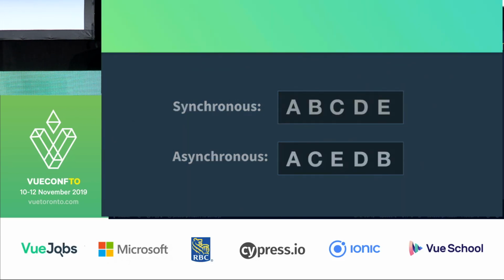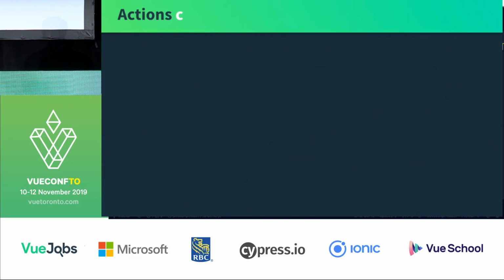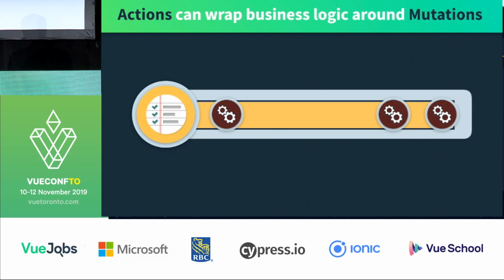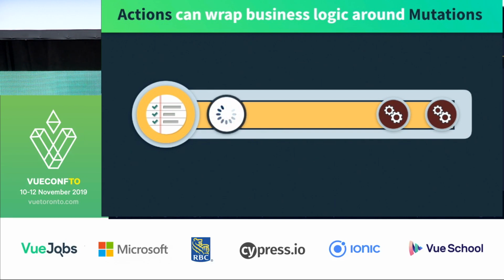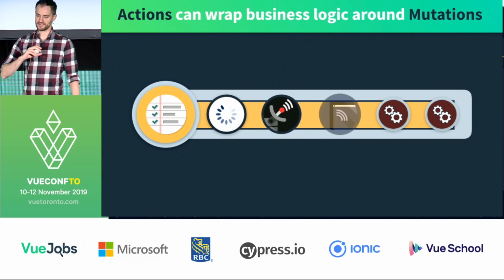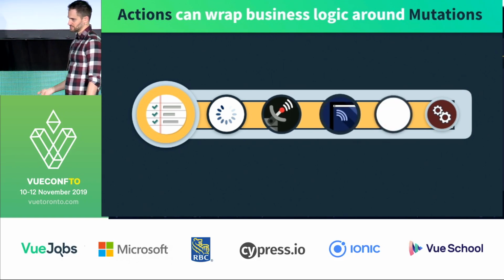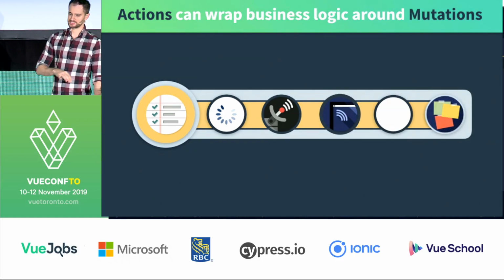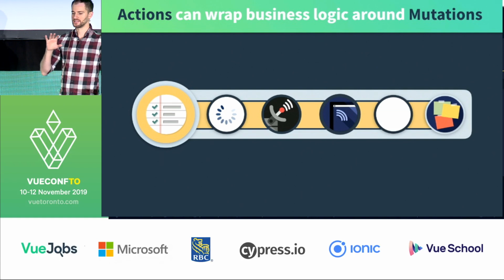And like I mentioned before, actions can wrap business logic around mutations. So what we looked at earlier was one single action that set a loading status, made an API call. When it got the response, it reset the loading status, and then committed that final mutation, setting our state. So two mutations and some business logic all wrapped within an action.